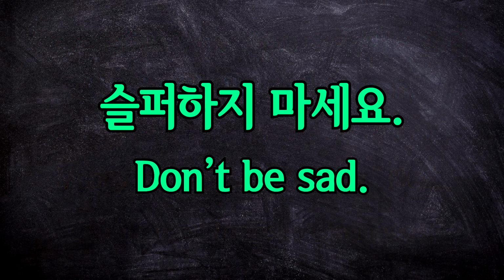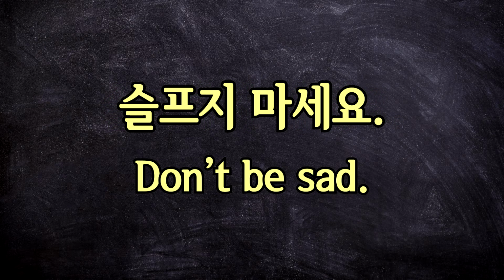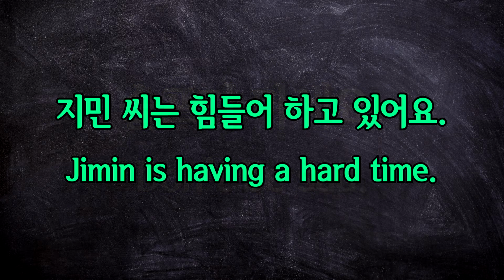For example, if you wanted to say don't be sad, you could say this. 슬퍼하지 마세요. Don't be sad. However, you can't use a descriptive verb to make a command, so saying this would be incorrect. 슬프지 마세요.